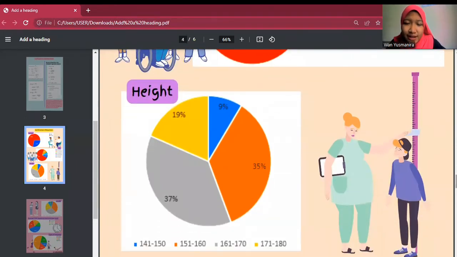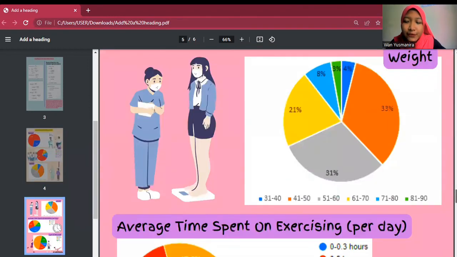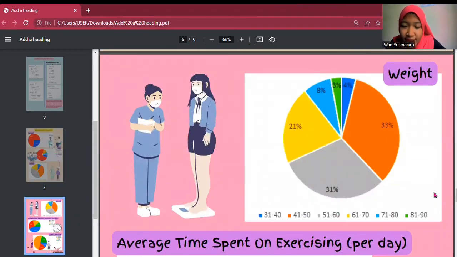Thirdly is the height. Most of them are 161 until 170 centimeters, and the least are 141 until 150 centimeters. Fourthly is the weight. Most of the respondents are 41 until 50 kilograms, while the least of them weigh 81 until 90 kilograms.